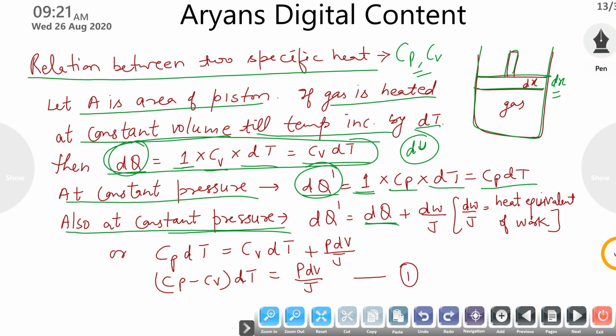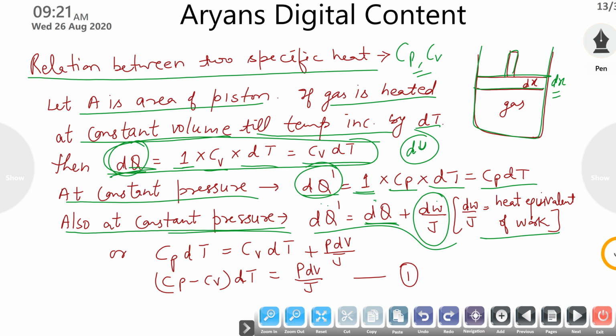So I simply replace du by this dq, and this is the heat equivalent of work. Heat equivalent of work means, as this is work and these are heat, I have to use the equivalent of the work done in this equation. So I am using dw by J.